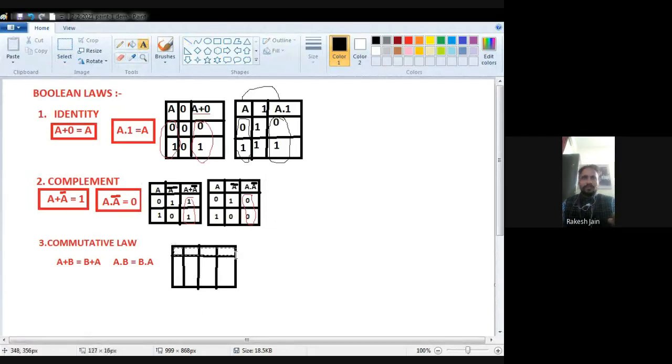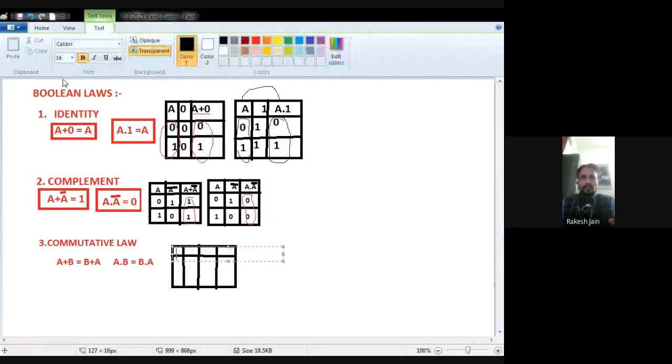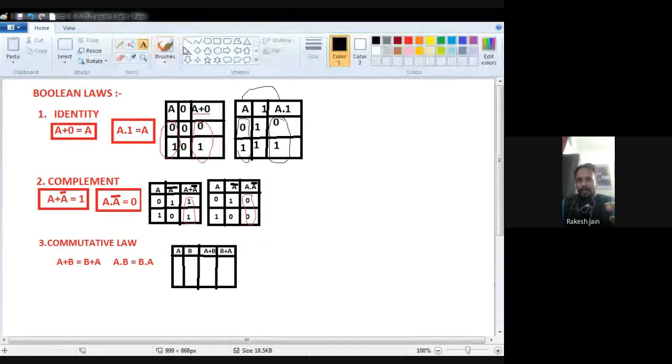Okay, now see the first case, the OR operation. First is A, then we require B, then on the LHS side we require A plus B, and on the RHS side we require B plus A. If both are equal, it means the law, the postulate, is correct.